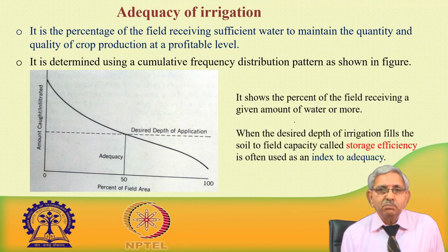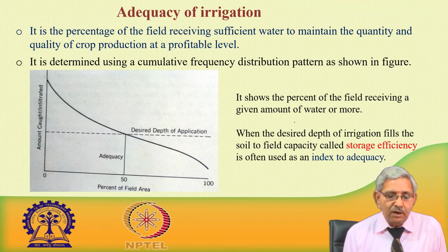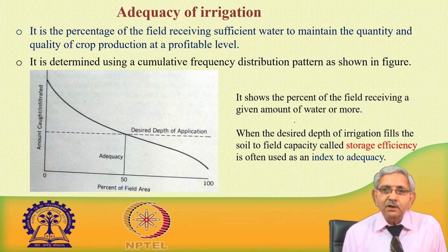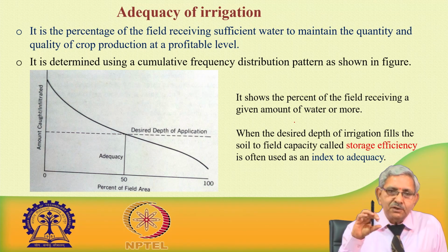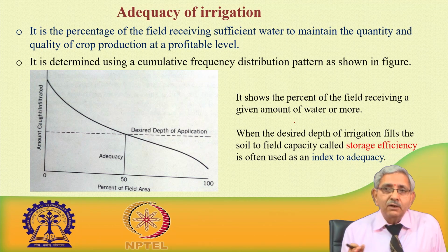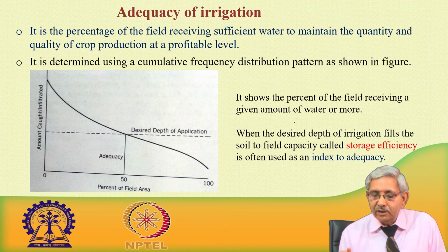Another important term is adequacy of irrigation. It is not only the irrigation efficiency; there are other terms associated, such as how uniformly the water has been applied, how much water is going as surface runoff, and not only the water used, but what economic value or return we are getting.